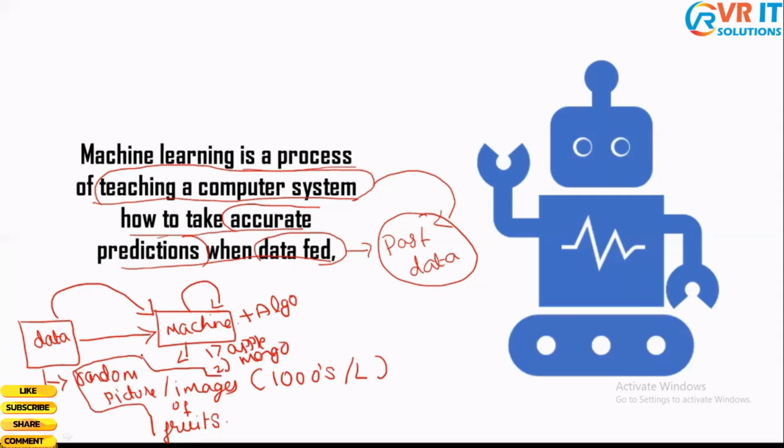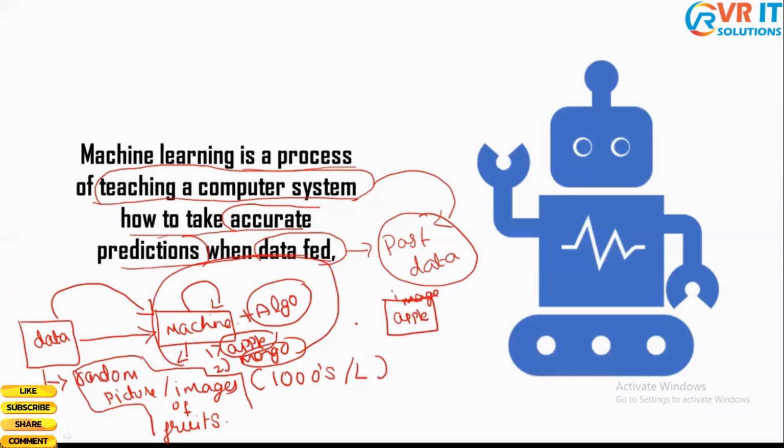So when I give this data to my machine, it uses the algorithm and the data, it builds a model and trains itself. It learns how an apple looks and how a mango looks, and that's how it will be able to differentiate between different fruits. So let's say the training process is done. Now I'm going to give a picture to my computer. Say this picture is an apple. Okay, this is an image of an apple.